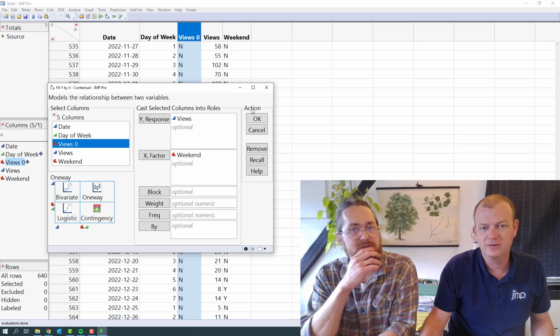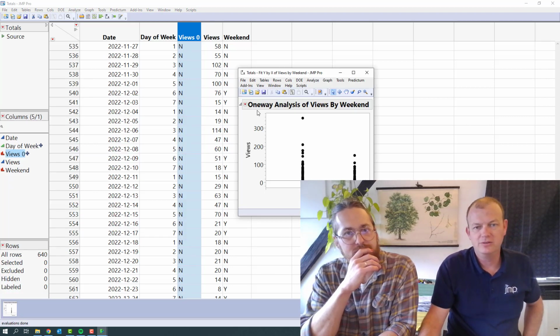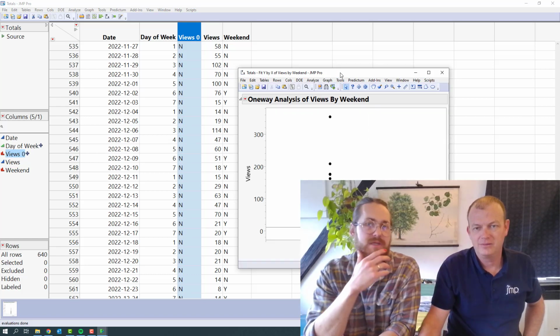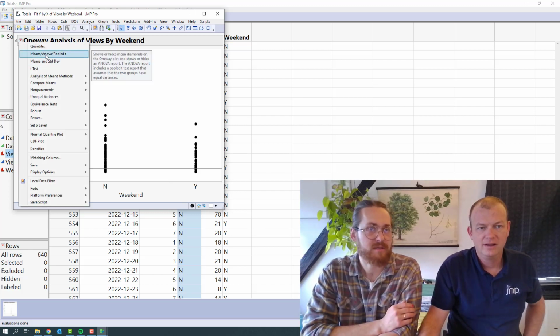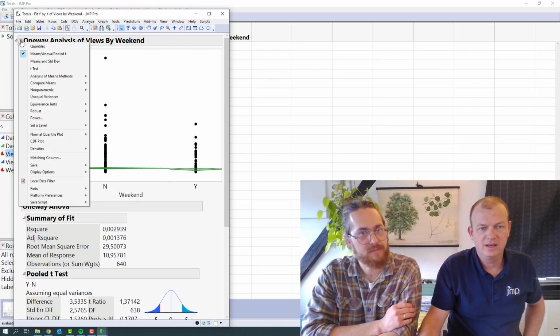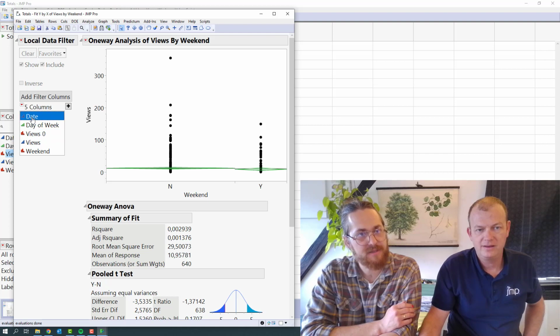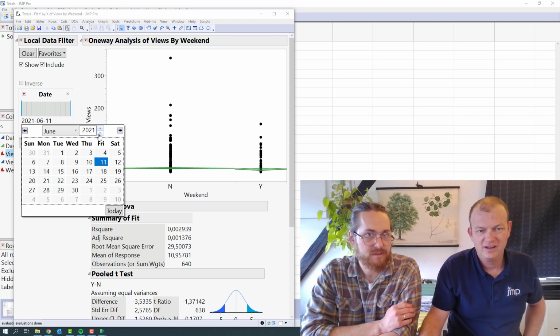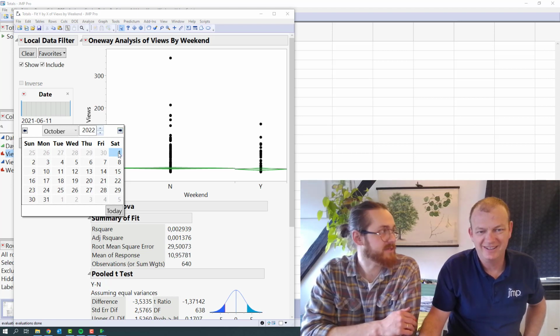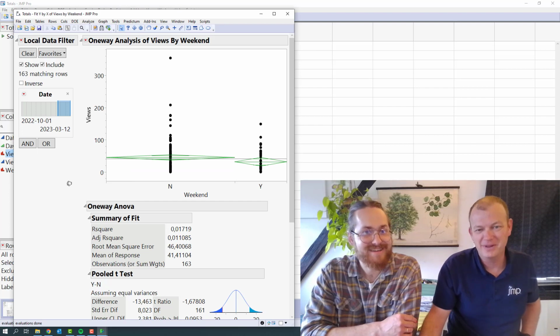Yeah, let's hit recall, and we'll just do the filter, and again resize that window. We should put it up there so we can see. Okay, and then I'm gonna do that ANOVA, and then we're gonna add that local data filter on date. We want 2022, and October, no problem.